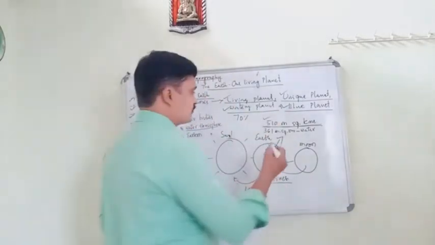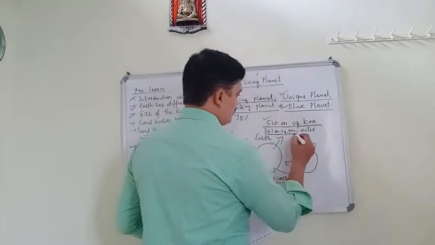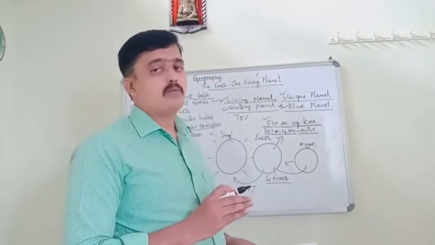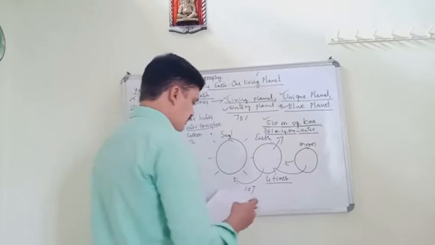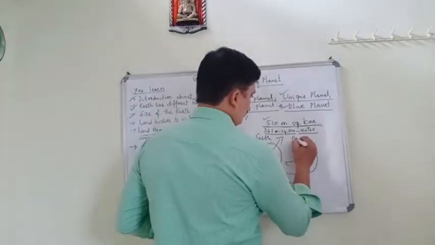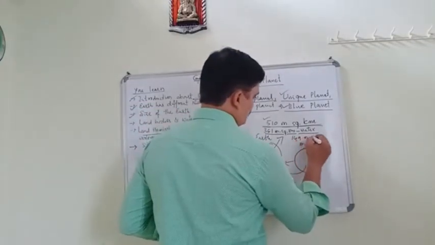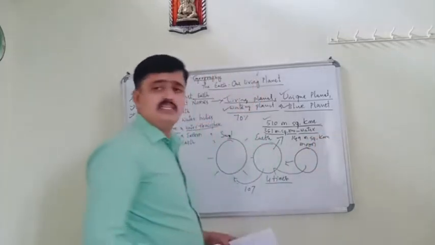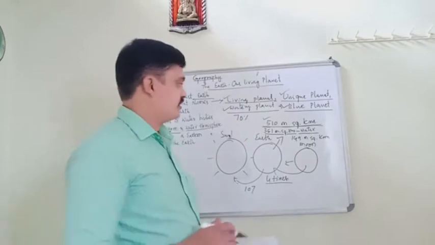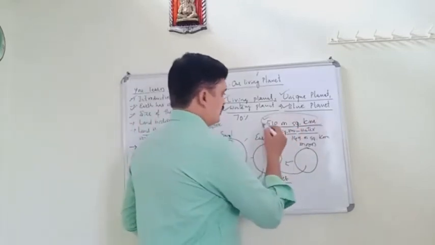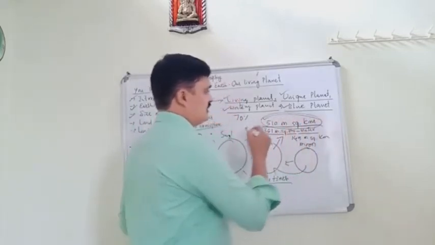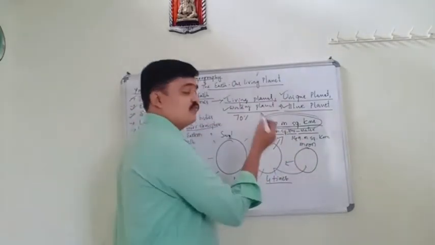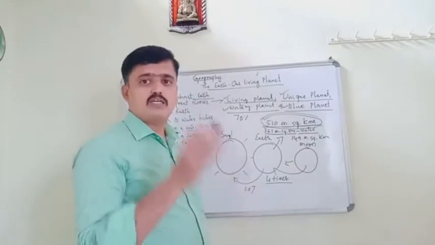In that, 361 million square kilometers is covered by water. The remaining 149 million square kilometers is covered by land. So the total surface area of the earth is 510 million square kilometers.